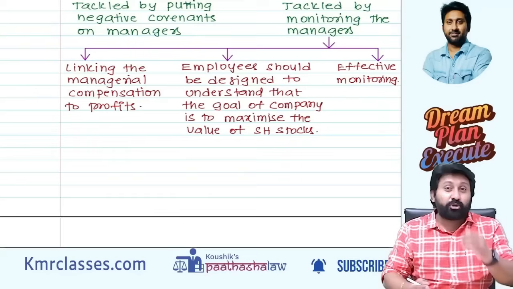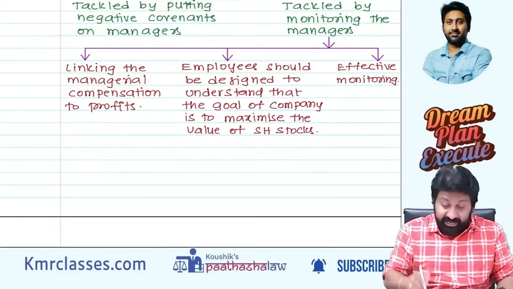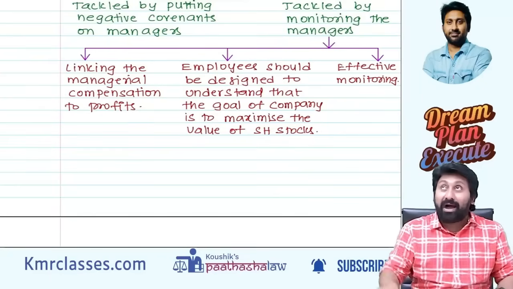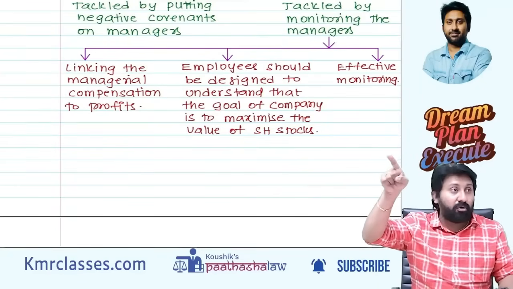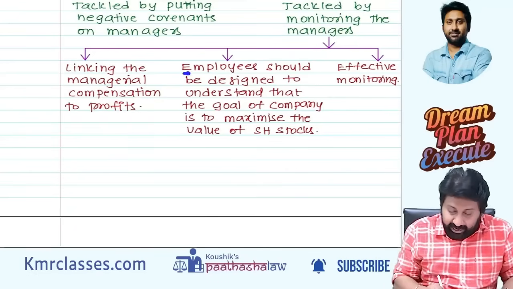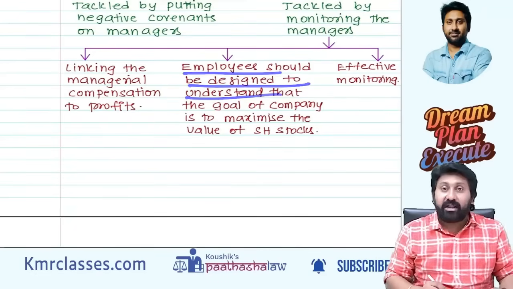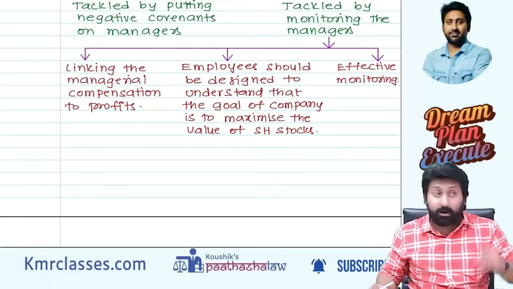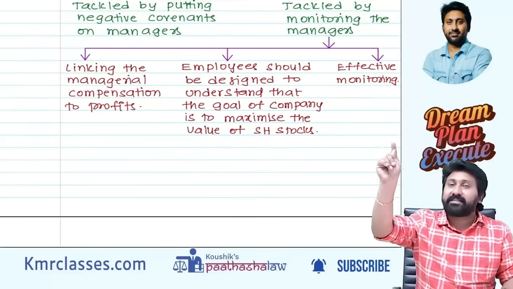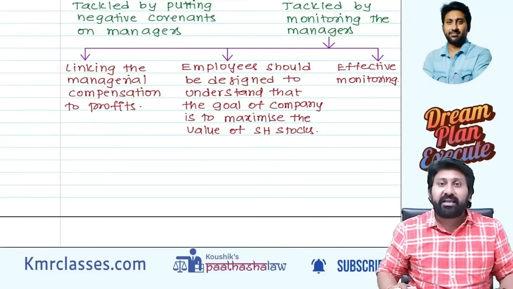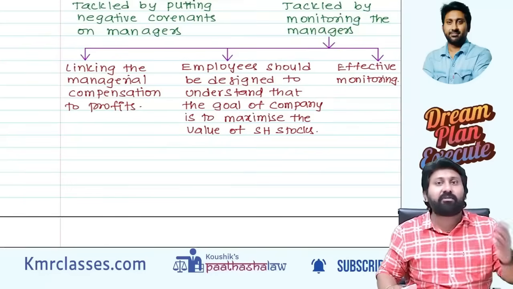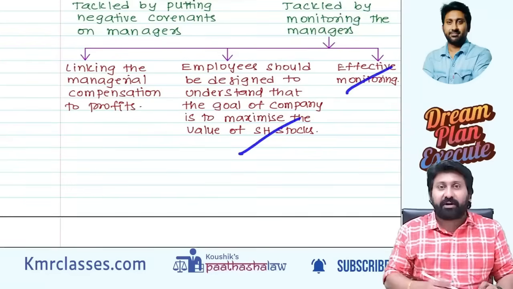Or you should clearly tell them our intention is to maximize the value of shareholders' stocks. Market share price should grow. In such a way you do your work. You should motivate them always. Employees should be designed to understand. Means from the very beginning, from a low cadre employee to the high end, everyone's focus is only one thing. Share price has to increase. When will share price increase? If sales increase. When will sales increase? If you perform well at an employee level, everything will go right. So that's the point. And effective monitoring.